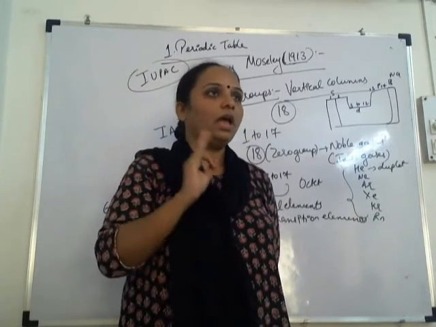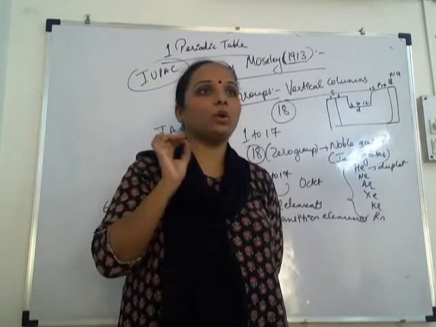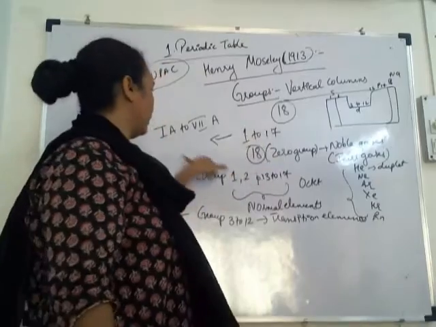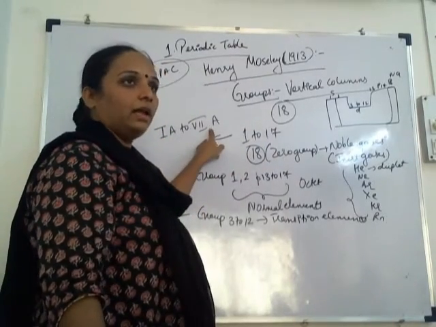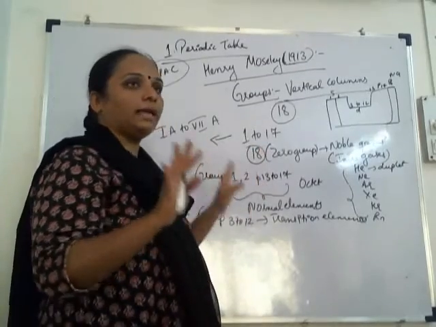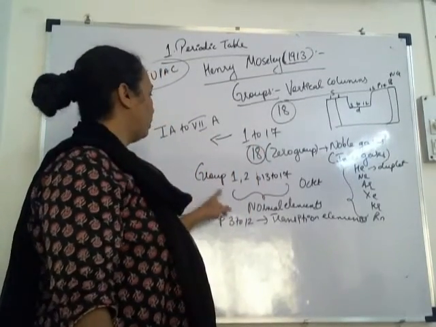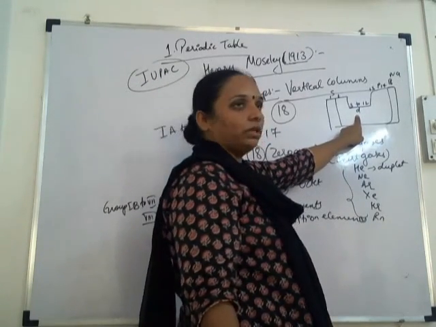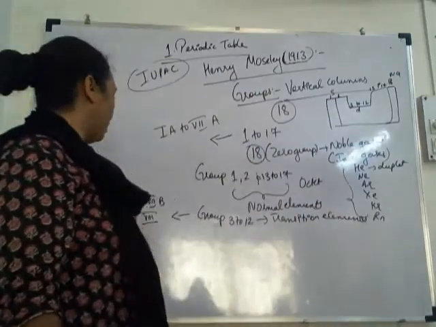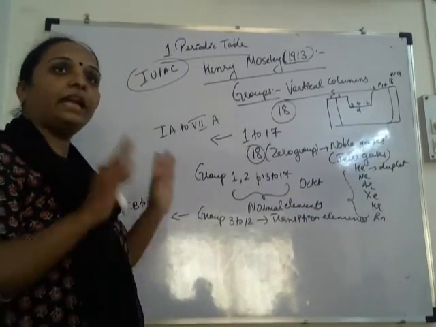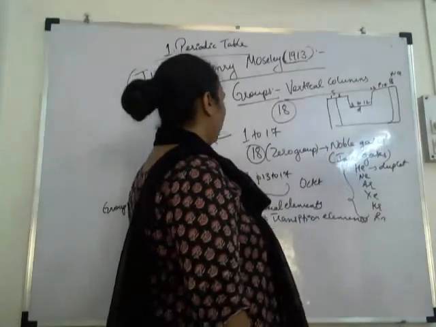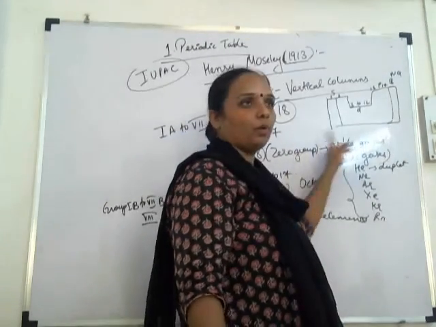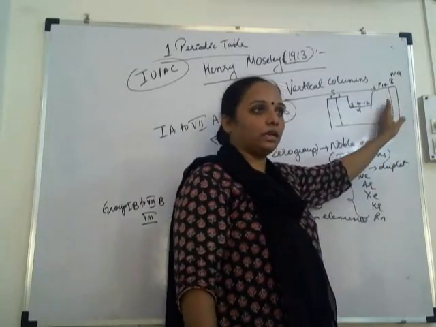Columns are arranged in the form of groups, vertical columns. How many groups are there? There are a total of 18 groups. Correct? 1 to 17 are named group 1A to group 7A, and they are together called normal elements. Then groups 3 to 12, which belong to the D block, consist of all the transition elements. How are they numbered? 1B to 7B, and the 8th group is also there. Then 13 to 17, this we have done. The 18th group is what? The 0 group, which is called a noble gas or inert gas.